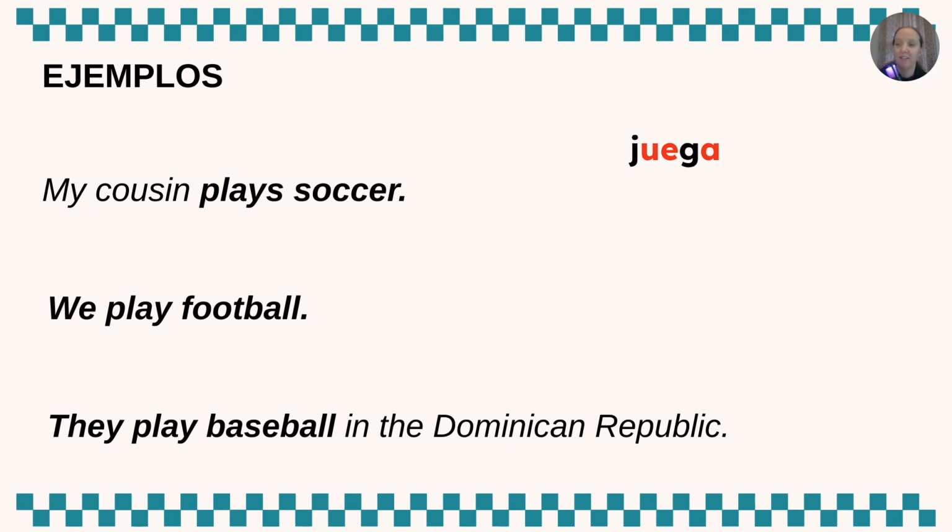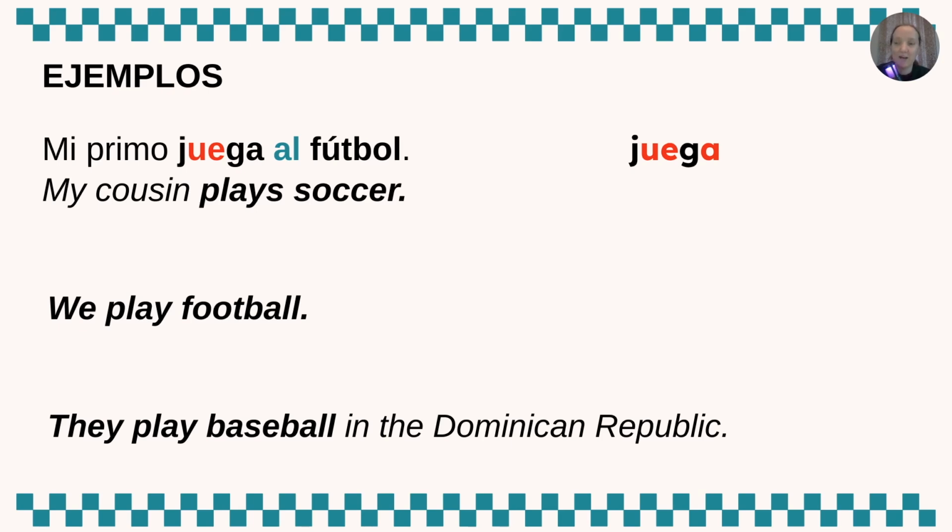Now we need to fill in the rest of our sentence. We have my cousin plays soccer. Using your vocab lists and what you already know, go ahead and pause the video and write that sentence in Spanish. My cousin plays soccer. You should have gotten mi primo, or if you wrote mi prima, that's also fine. Mi primo juega al fútbol. Notice there that we see the a and the el combining to form al. Mi primo juega al fútbol. Don't forget the period at the end of your sentence.